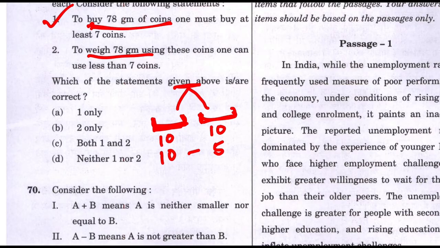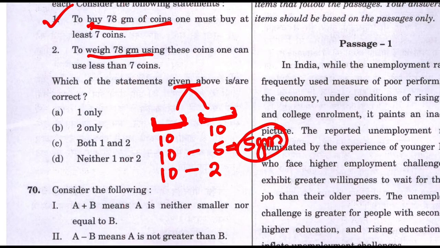So if I am putting 10 grams on one side and 5 grams on the other side, whatever you put in next to balance the weight, a 5 gram weight is going to balance it. And this way you can make a weighing scale that can weigh 5 grams. Another example, suppose I put 10 grams on one side and 2 grams on the other side. The 10 gram side will go down and the 2 gram side will go up. Now, if you want to weigh 8 grams of onion, suppose on one side you are putting 10 grams of coins, on the other side you are putting 2 grams of coin.